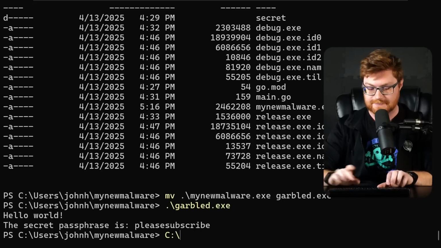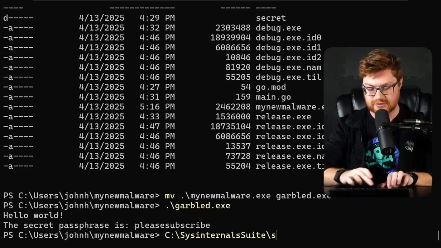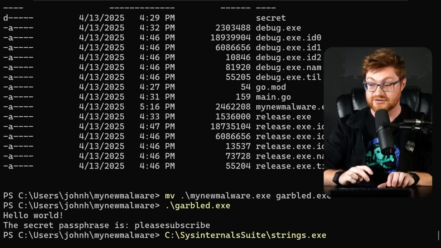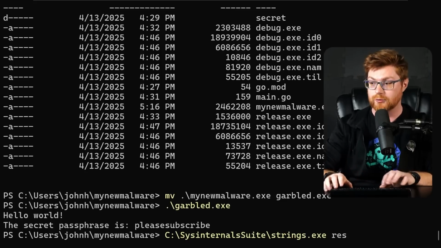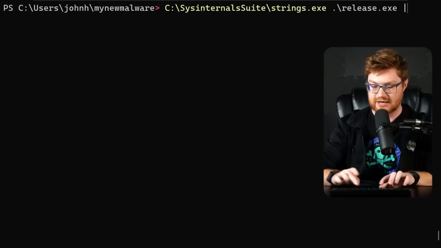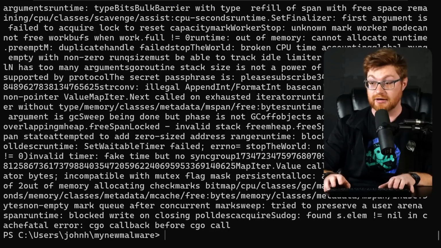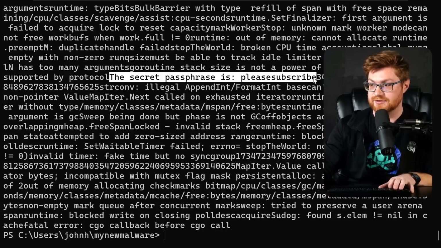In fact, even just a simple strings test, like when we just ran strings within the other disassemblers previously, we could just as easily run strings on our old release build. Let me try to find the string for passphrase. That should carve it out, right? Granted, there's a whole lot of stuff. Yeah, you can see it though. The secret passphrase is please subscribe, haha.